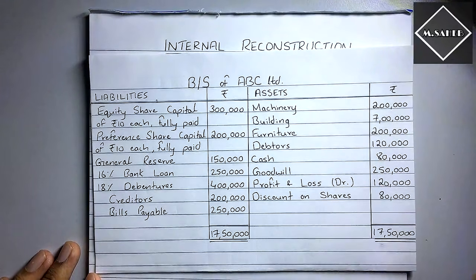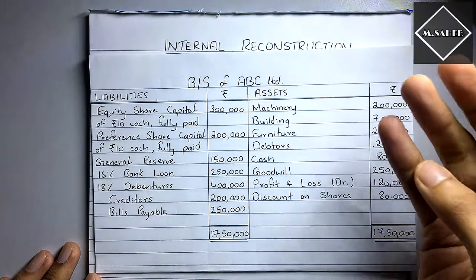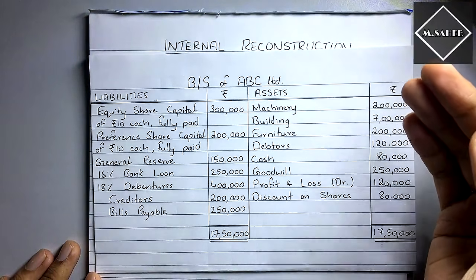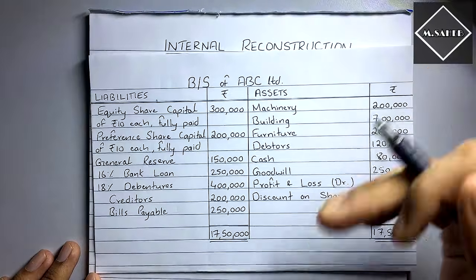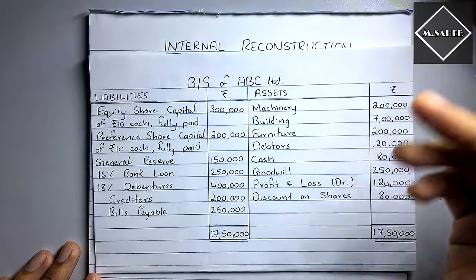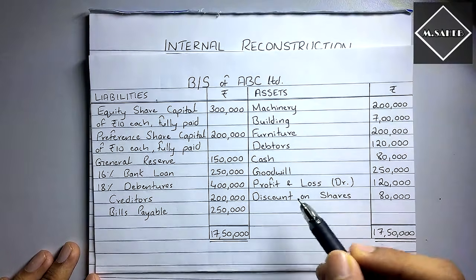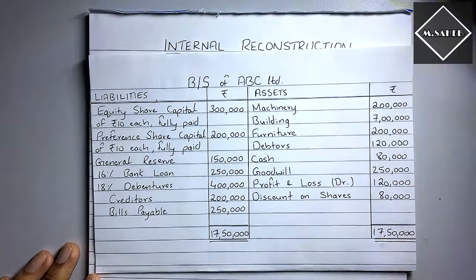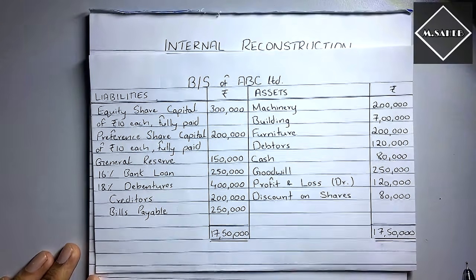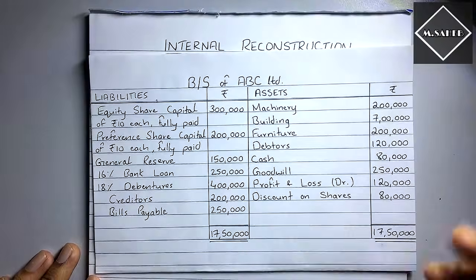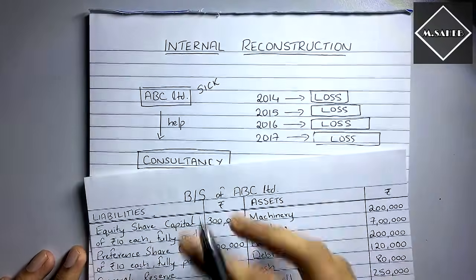Now what do you mean by fictitious assets? This goodwill is there, patents are there, trademark is there. These are all virtual assets. So all these virtual assets are called fictitious assets, like goodwill. So how can you have goodwill? You cannot have goodwill. Now all this needs to be corrected. The consultancy people told them.